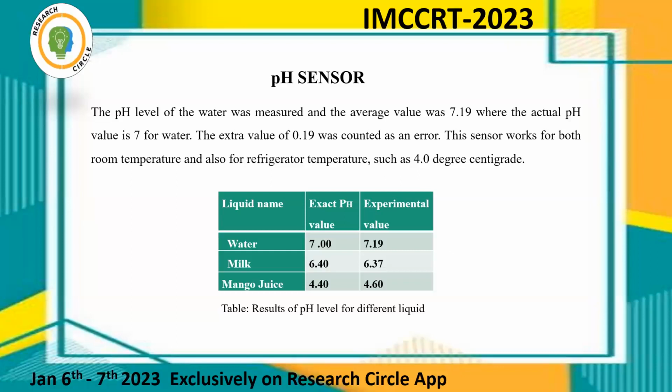Milk exact pH value is 6.40 and experimental value is 6.37. Mango juice exact pH value is 4.40 and experimental value is 4.60.